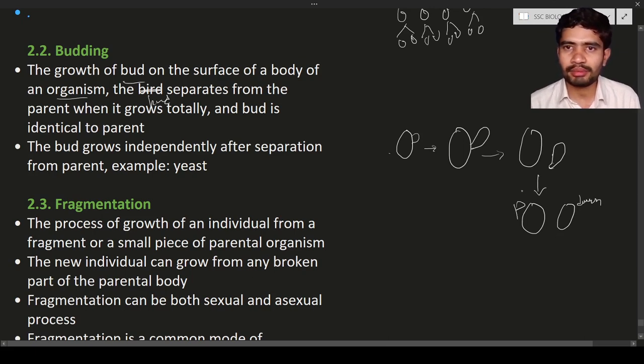Such kind of asexual reproduction is known as budding. For example, you can see yeast. In yeast, which is a microorganism, you can see the budding process. Here both the parental cell and the daughter cell are the same, because they contain the same kind of genetic material.